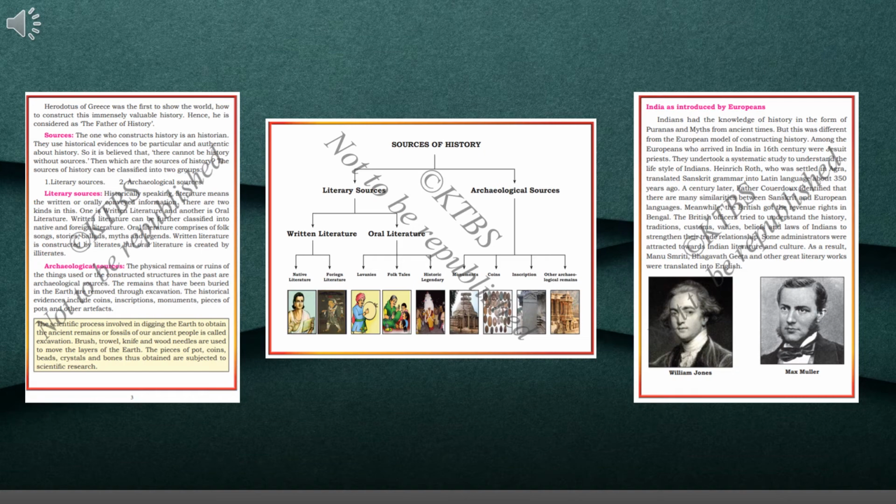They undertook a systematic study to understand the lifestyle of Indians. They wanted to study our culture deeply. Among them, the European who came and settled was Heinrich Roth. Heinrich Roth, who settled in Agra, translated Sanskrit grammar into Latin about 350 years ago.